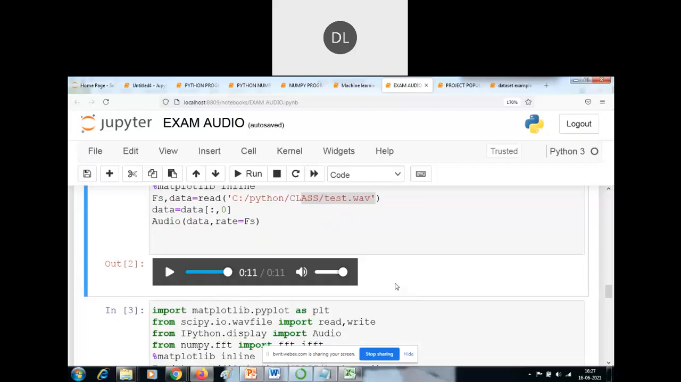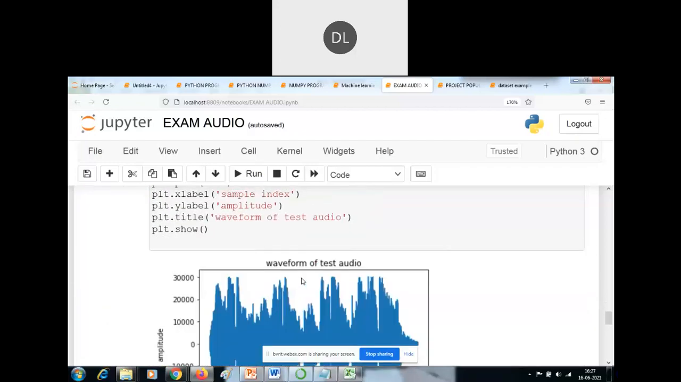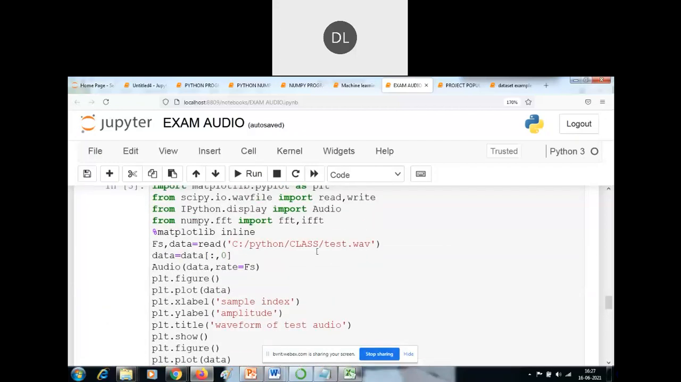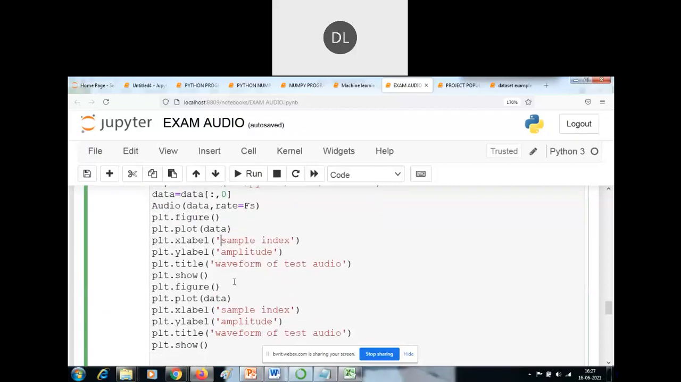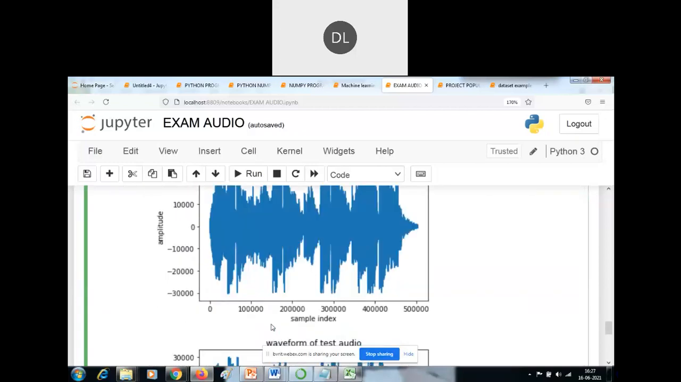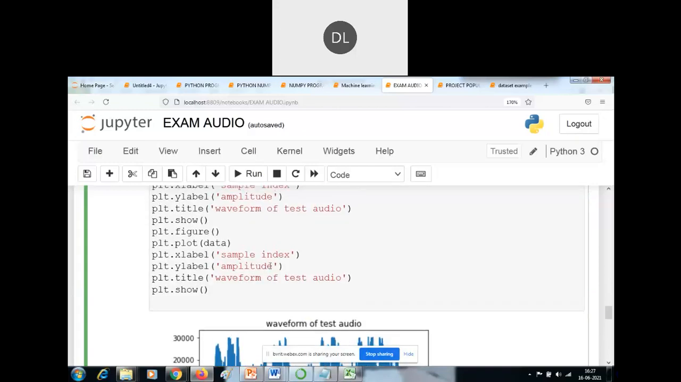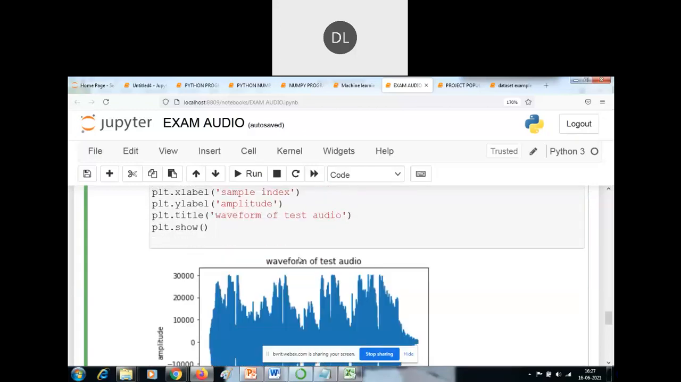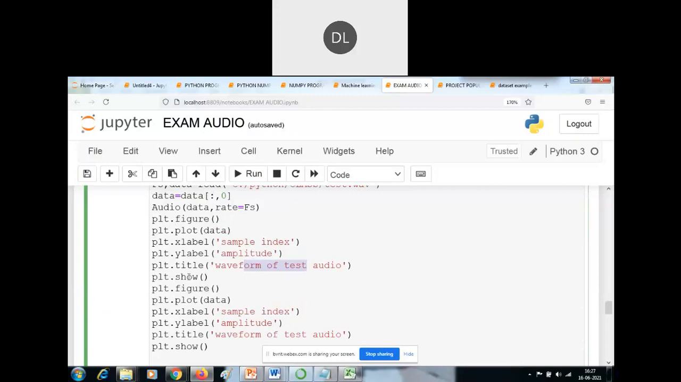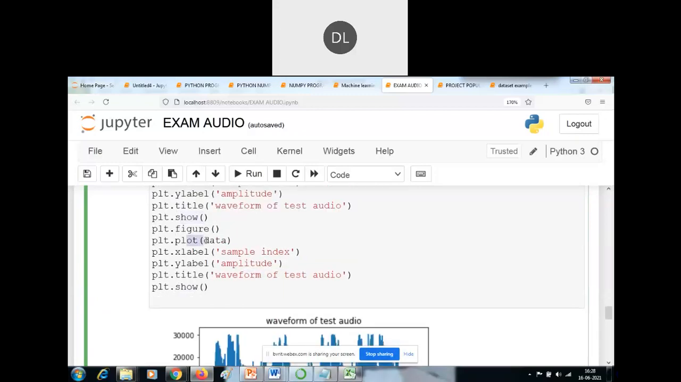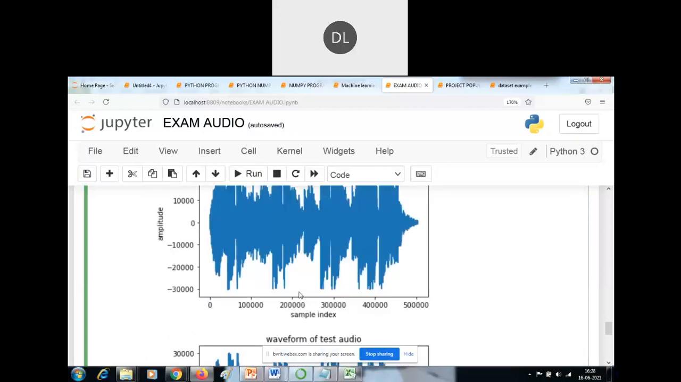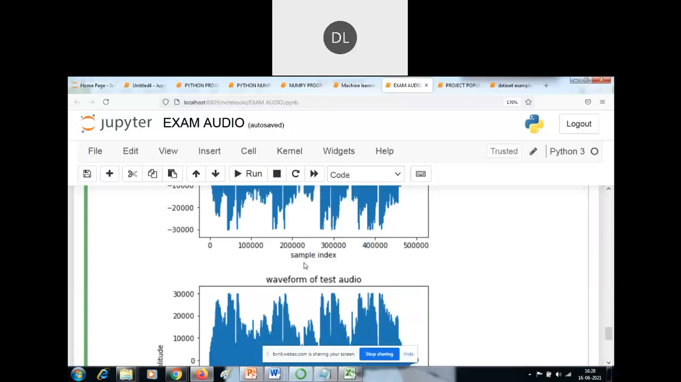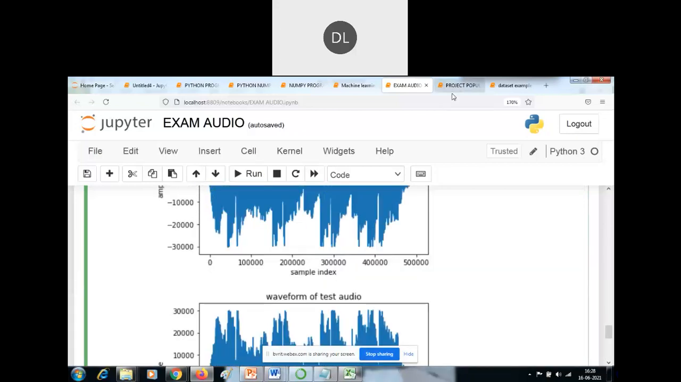So now I'm going to run one data. This is a waveform of the test data. This is a wave file I am reading here. After that, I'm creating the X label as sample index, and the Y label as amplitude, and then the title is waveform of test audio. After that, I'm showing the diagram here. I'm creating the plot. Plot is used for creating the lines between these. Okay, so more number of waveforms. It shows the output like this. So this is a waveform of test.